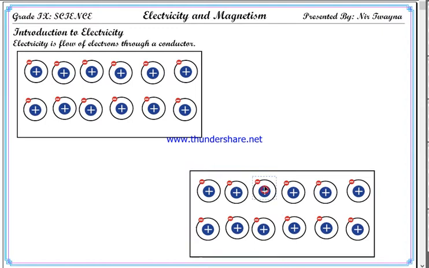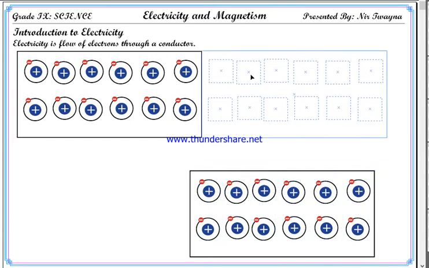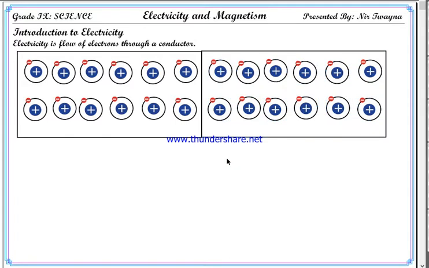However, by using some chemical reaction, or by using magnetic influence, or by friction, by any means, you can induce the transfer of electrons from one object to another object.